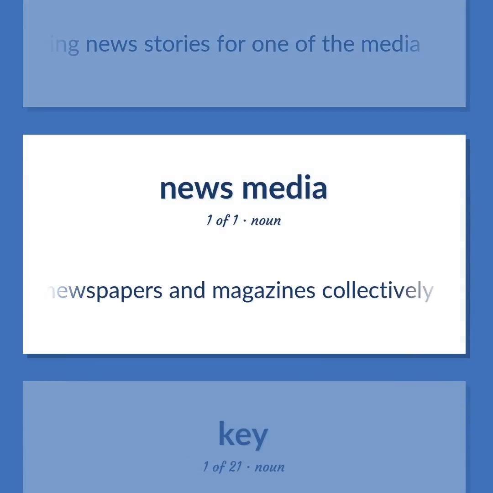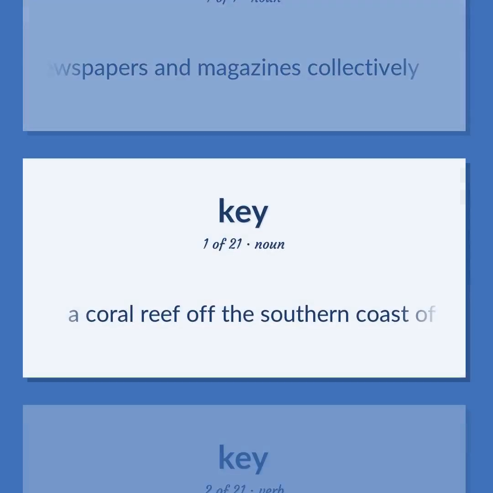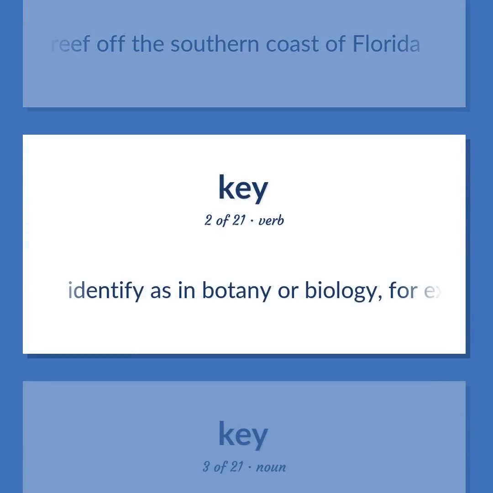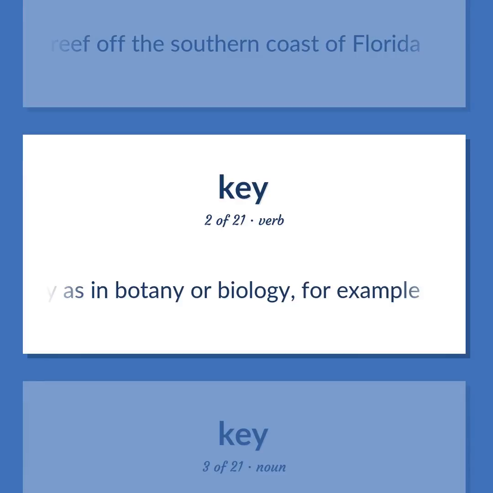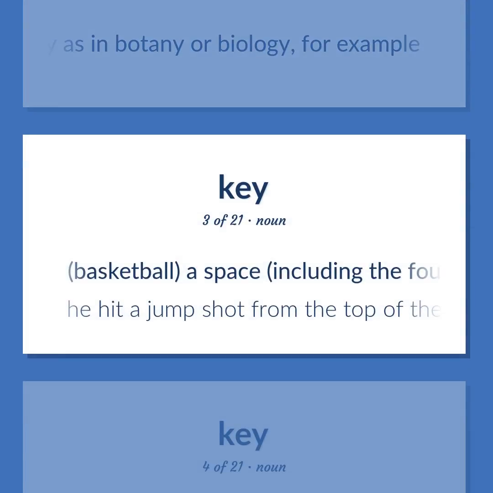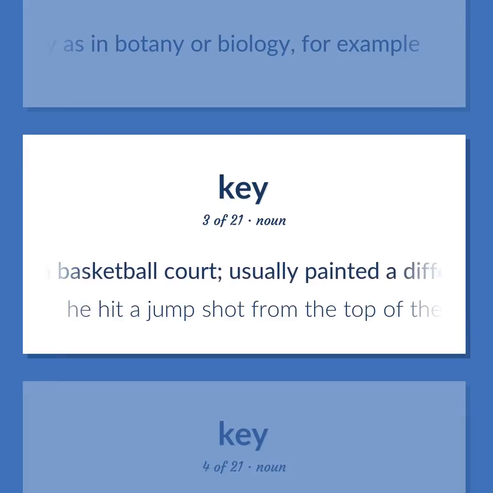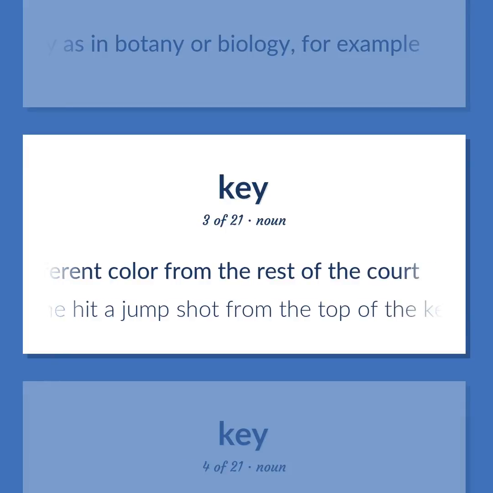Newspapers and magazines collectively. A coral reef off the southern coast of Florida. Identify as in botany or biology, for example. Basketball. A space, including the foul line, in front of the basket at each end of a basketball court, usually painted a different color from the rest of the court. He hit a jump shot from the top of the key.